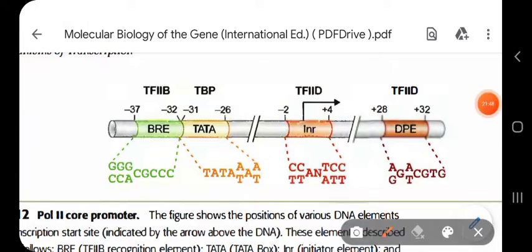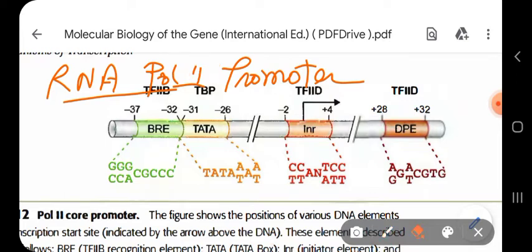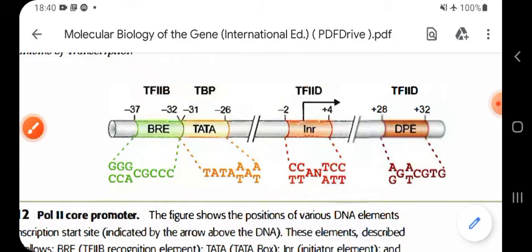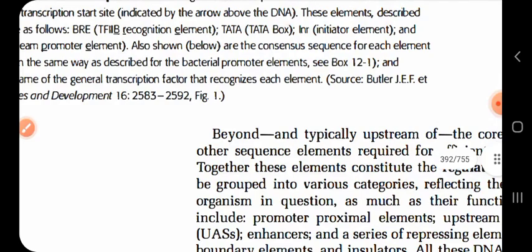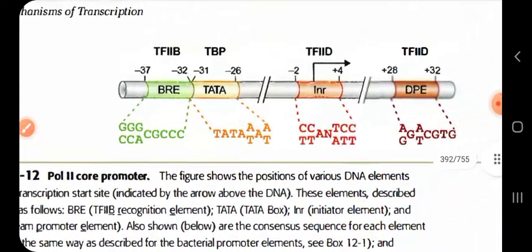This is also called the Pol 2 promoter, or you can say the RNA polymerase 2 promoter region. Okay, so this is what is written here, just as I have said.